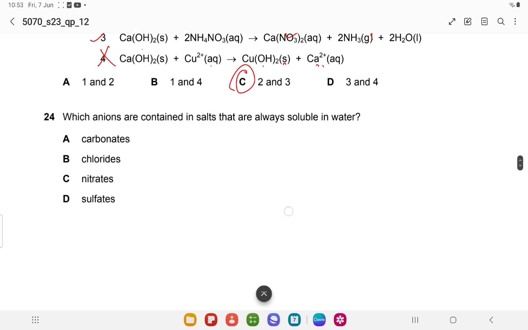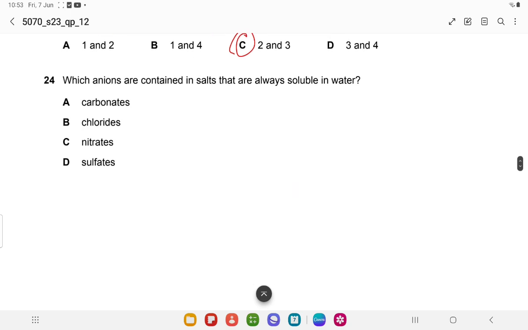In this video I will continue 5070 May June 23 question paper 1-2. Let's start. Question number 24. Which anions are contained in salts that are always soluble in water?